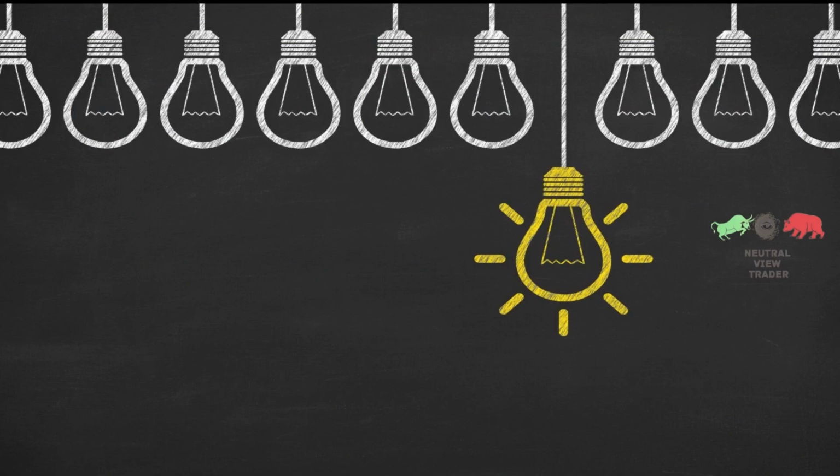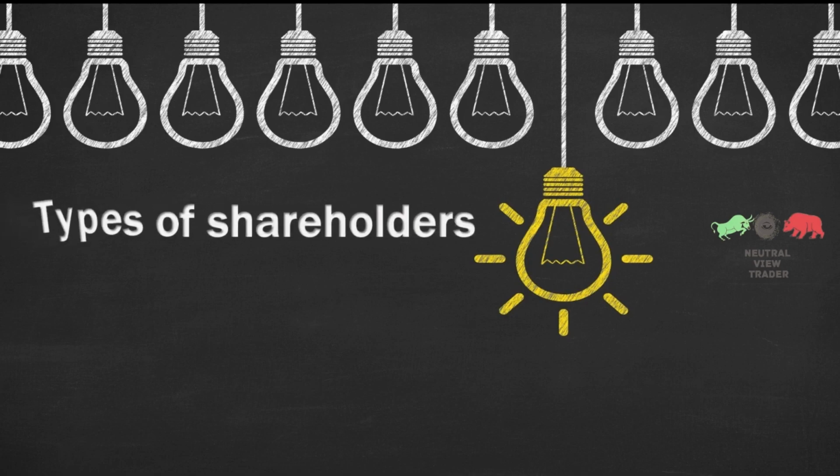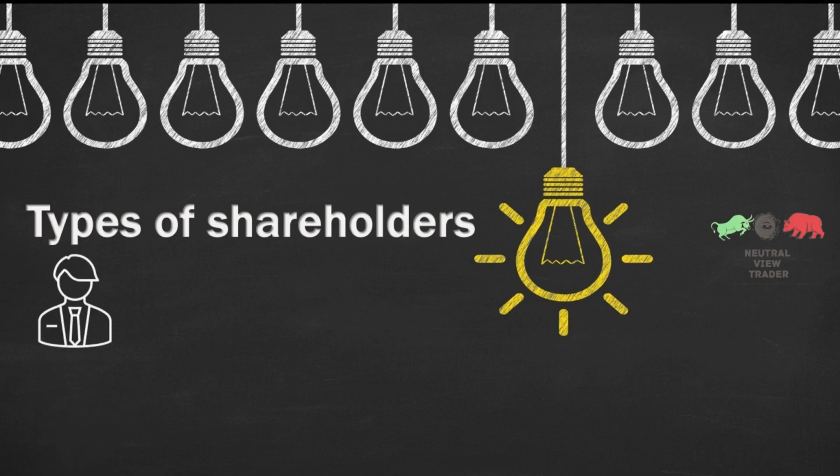Let us look at the third concept of this course, that is types of shareholders. In shareholders, there are three kinds. The first one being short-term trader. These are also known as intraday traders. These short-term traders are the ones who buy the shares at 9:15 a.m. when the market opens and sell the same shares by 3:24 p.m.